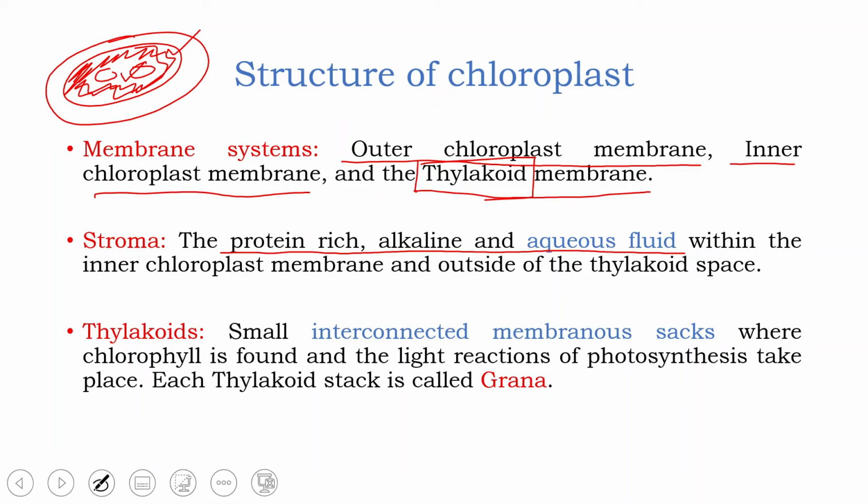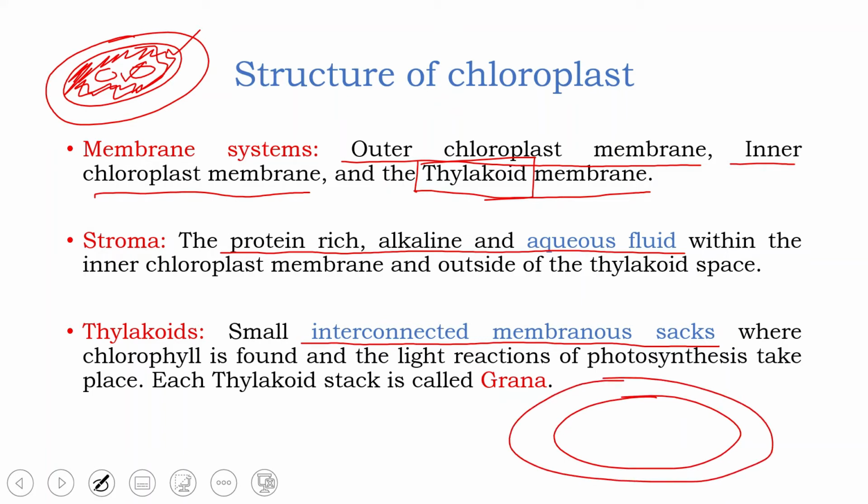Now what are thylakoids? Thylakoids are small interconnected membranous sacs where chlorophyll is found and the light reactions of photosynthesis take place. So these are membranous stacks. This is the chloroplast, this is the outer chloroplast membrane, this is the inner chloroplast membrane. Inside the stroma we have these sac-like structures called thylakoids.